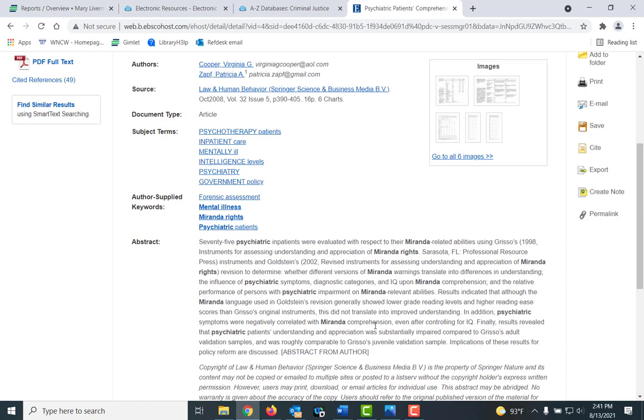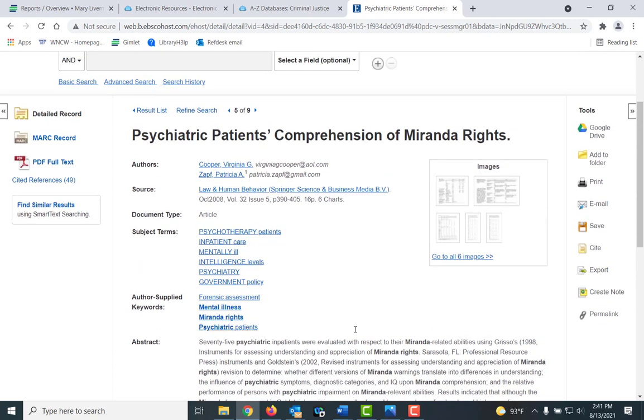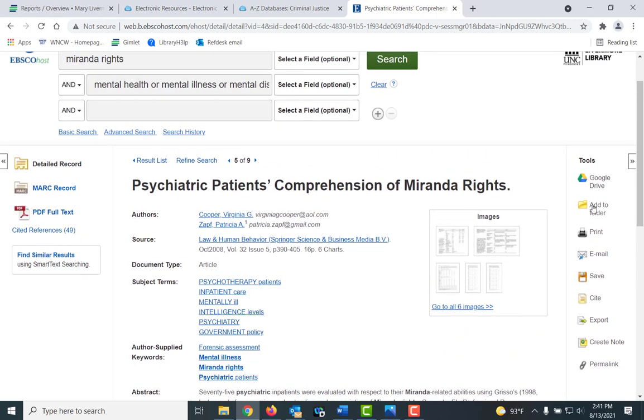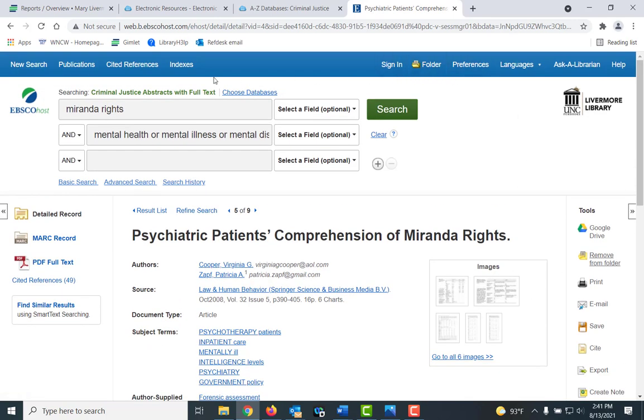Please do not quote from this. This is not the whole article, but take a look at it to see if the article is worth your time looking at. If it is, you can see the full text here by clicking here, PDF full text. Typically what I do when I find an article I want, I will go over here and click Add to Folder. Now this folder up at the top of your search bar toolbar will open. This is a temporary folder. There's another video in the playlist about using folders more in depth, about making these permanent, saving those. So if I have this item in a folder, I'm good to go.